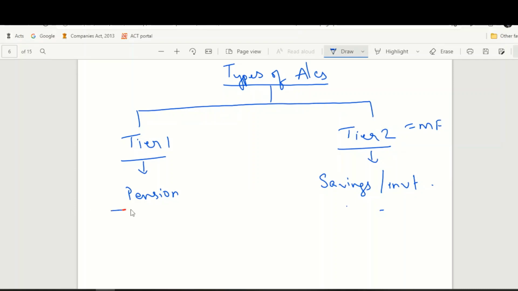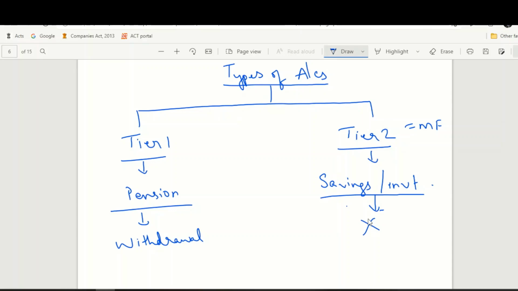Tier 1 account has restrictions on withdrawal. There are certain limits prescribed within which you have to withdraw the funds from the Tier 1 account, but those withdrawal restrictions are not available in the Tier 2 account. That means you can withdraw any amount of money from your Tier 2 account without any restriction.